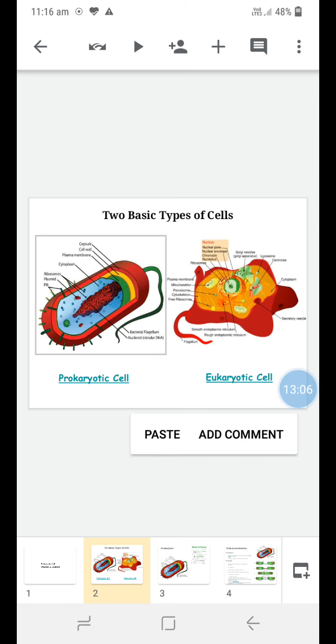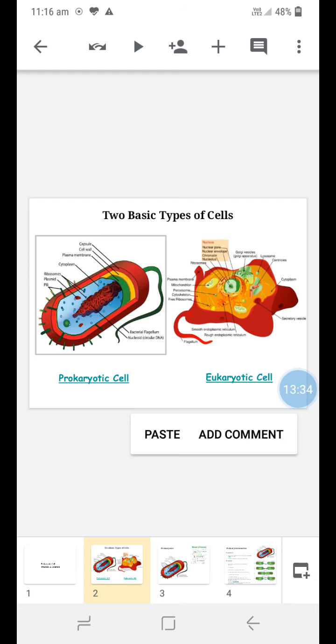In the case of the eukaryotic cell, the main component is the nucleus. The nucleus is present in the center of the cell. In the nucleus, DNA is present, and transcription occurs in the nucleus. DNA is converted into RNA, which is called transcription. It takes place in the nucleus, and that nucleus is surrounded by the nuclear membranes.